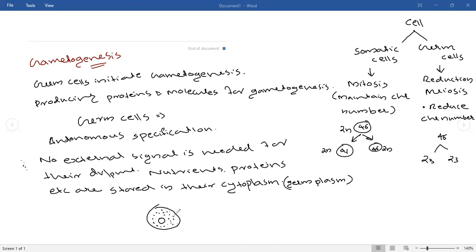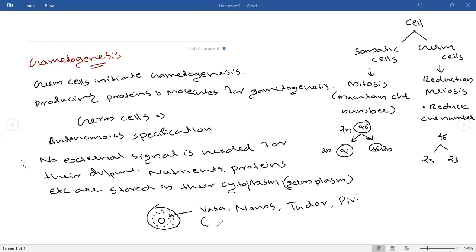Some examples of such chemicals are Vasa, Nanos, Tudor, and PV. What are these things?